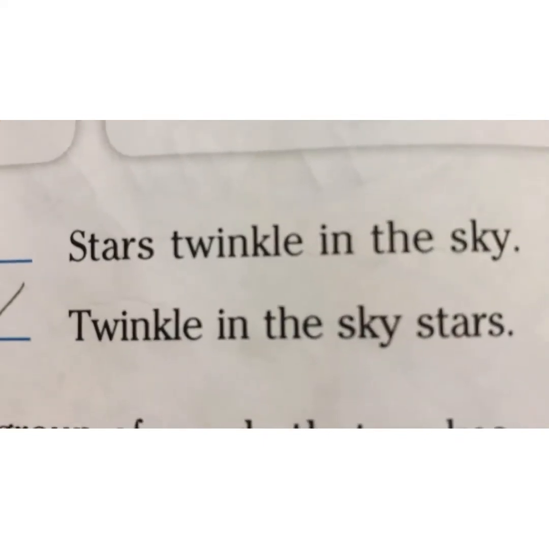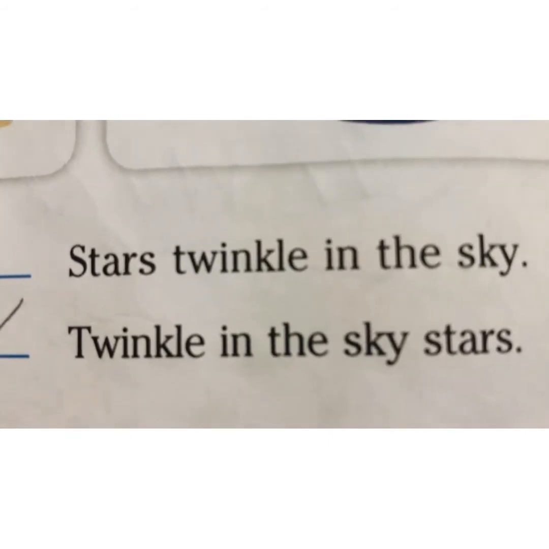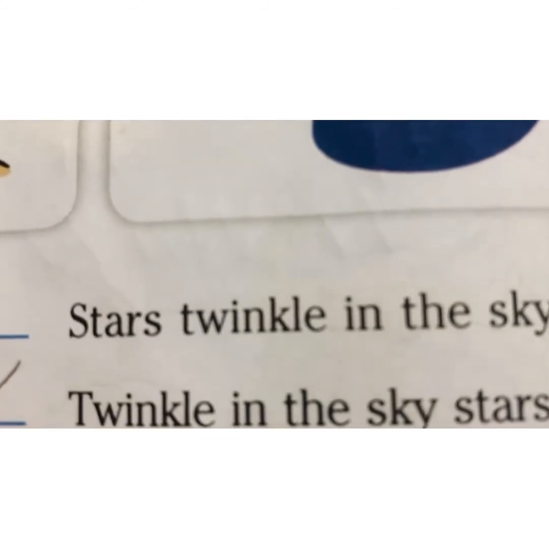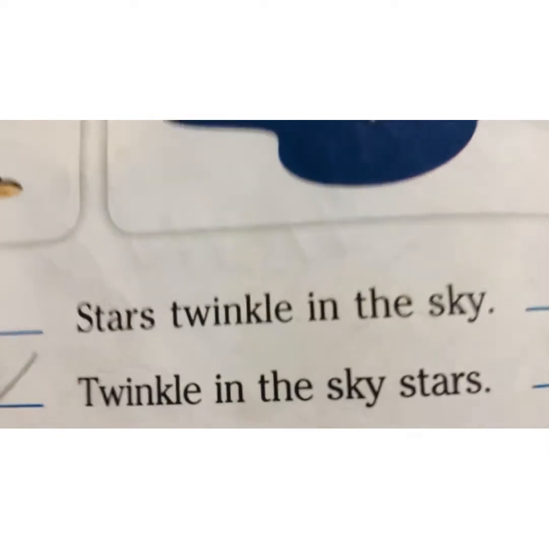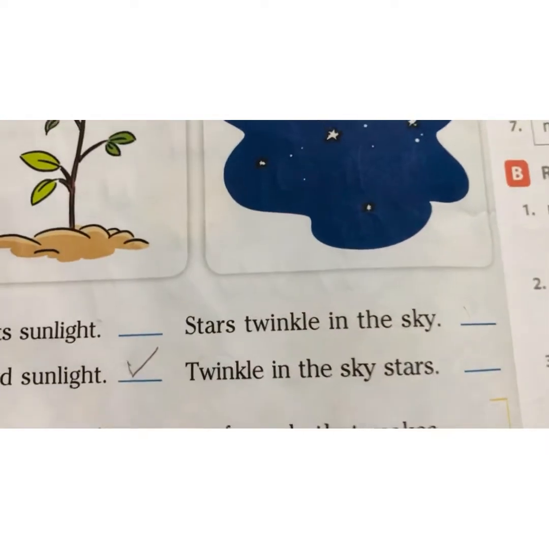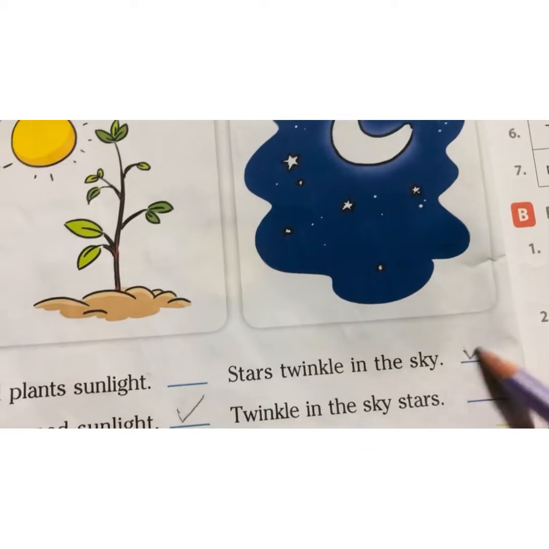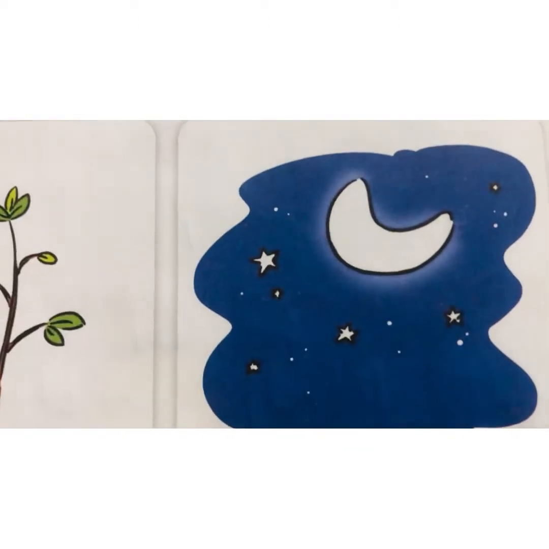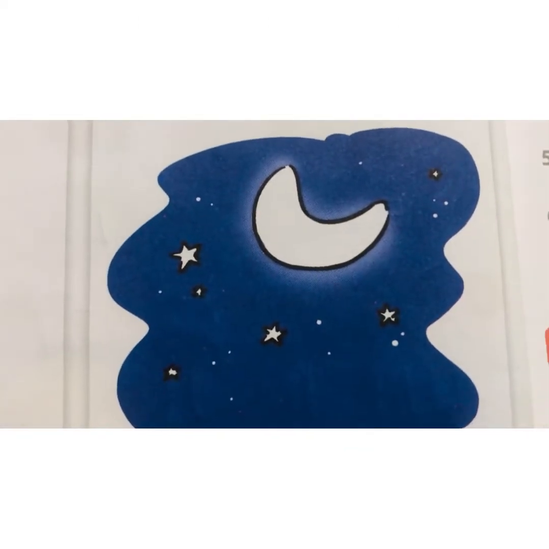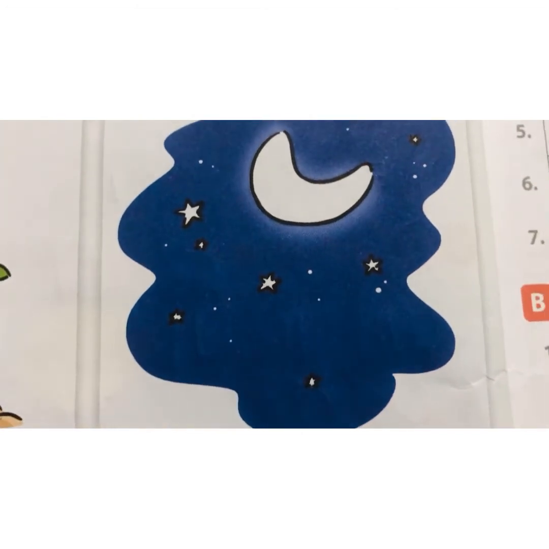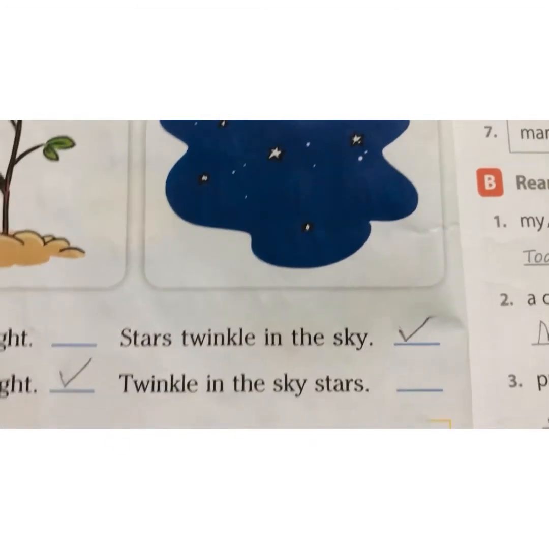So, what is the correct sentence? The first one. Stars twinkle in the sky. Here in the picture you can see there are so many stars with a beautiful moon. These stars twinkle in the sky.